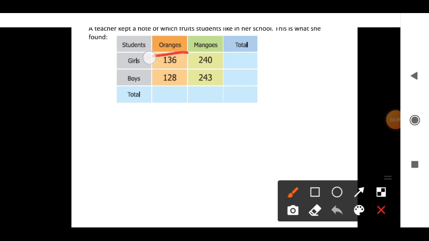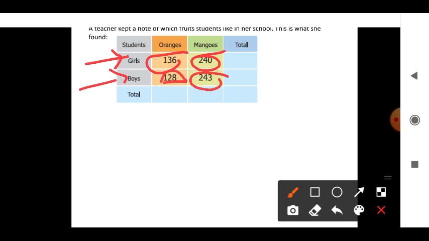See how many students like orange? 136 girls like orange, and 240 like mango. If you see for boys, 128 boys like orange, and 243 boys like mango.